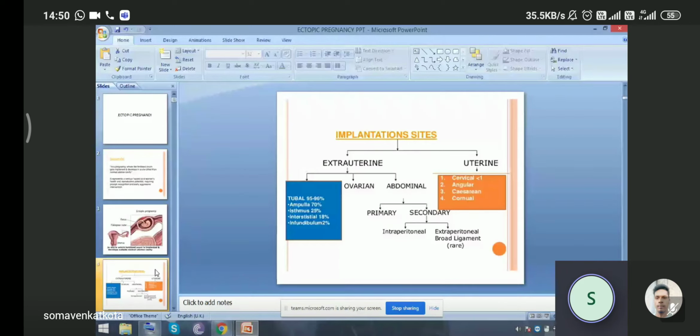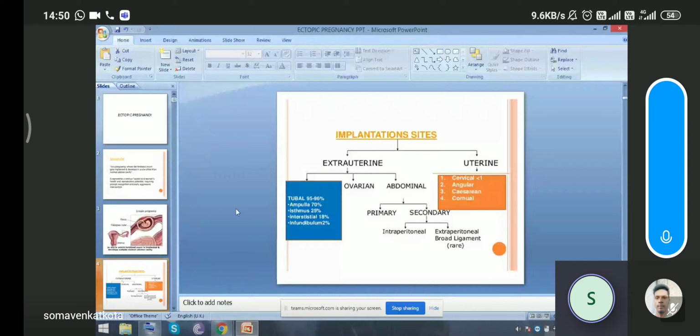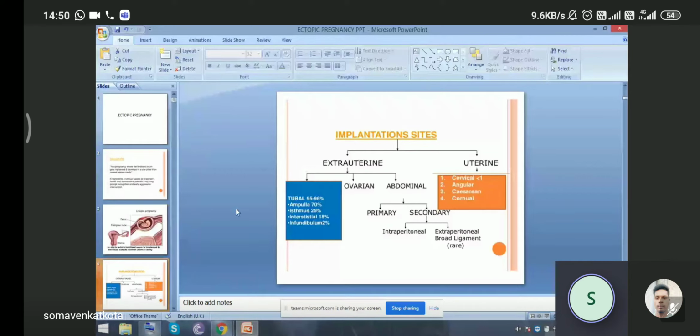It is categorized into extrauterine and uterine. In extrauterine, it is further divided into tubal pregnancy, ovarian, and abdominal. About 95 to 96% of ectopic pregnancies occur in the tube. In the tube, the ampulla is the most common, about 70%. Then isthmus, about 25%, interstitial, about 18%, and infundibulum 2%. Ampulla, isthmus, interstitial, and infundibulum are the 4 parts of the fallopian tube.